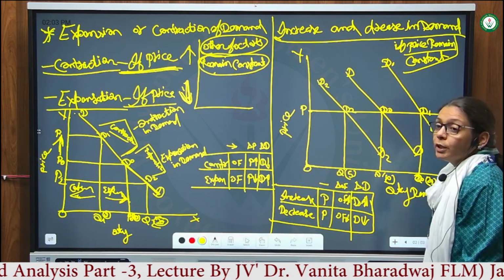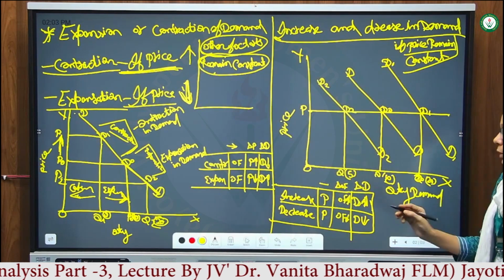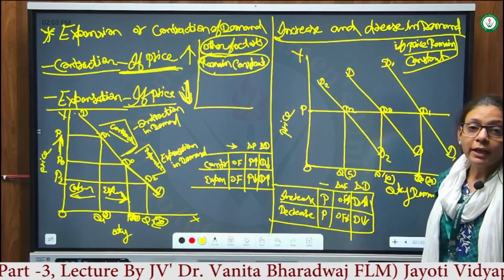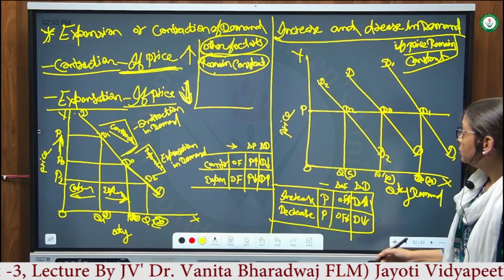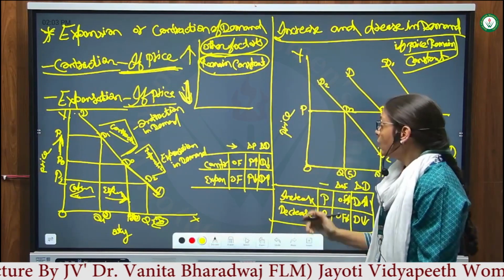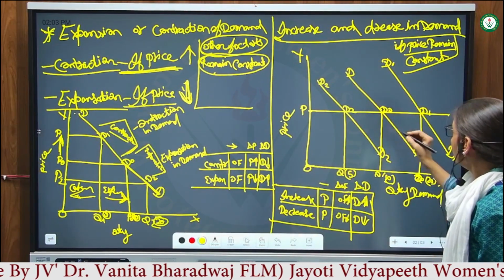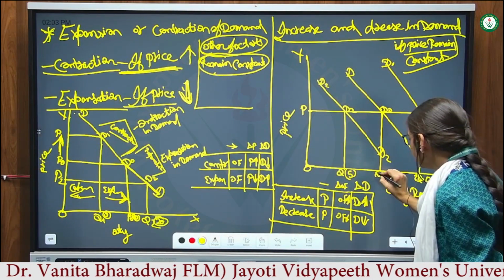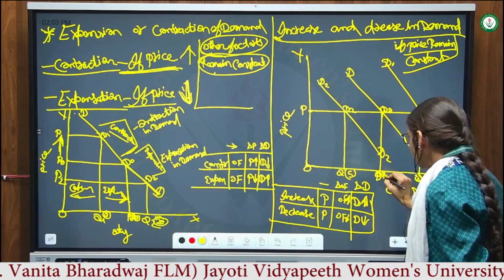When consumers' other factors of the law of demand are changing. What are the other factors? The consumers' income, fashion, preference, taste are changing. Okay, first of all we think that OP is the price and there is one consumer, he is demanding D1 quantity.